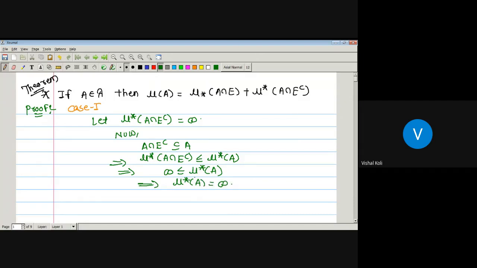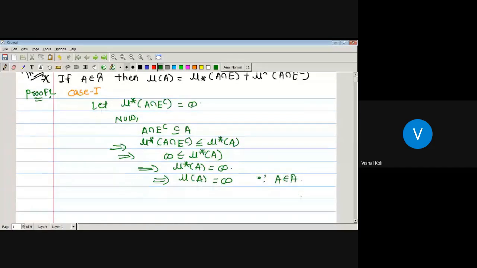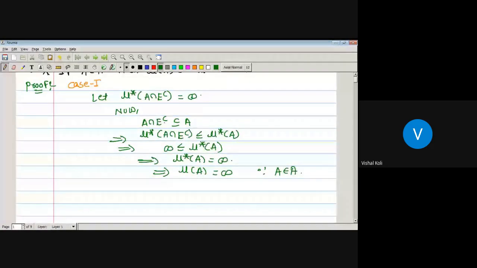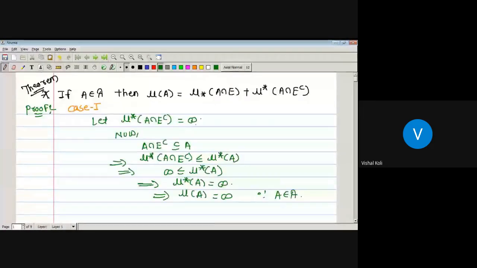But as A is a member of curly A, we know that the outer measure is nothing but the measure. Since A belongs to curly A, the outer measure of A is the measure of A, which is infinite. So here the measure of A is infinite, and the outer measure of A intersection E complement is infinite. Therefore this equality will be true for this case.